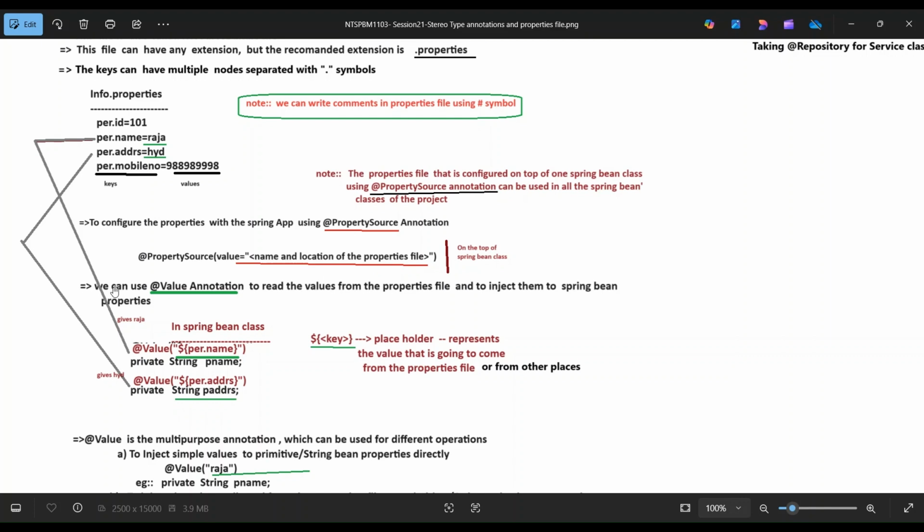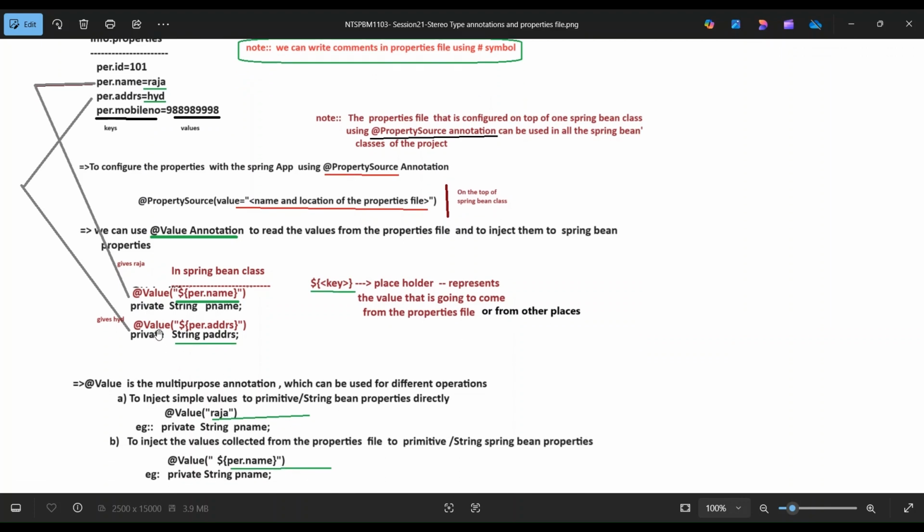We can use the @Value annotation to read the value from the properties file and inject it into Spring Bean properties. For example, @Value("${per.name}"). Here the key placeholder represents the value that is going to come from the properties file or from other places.